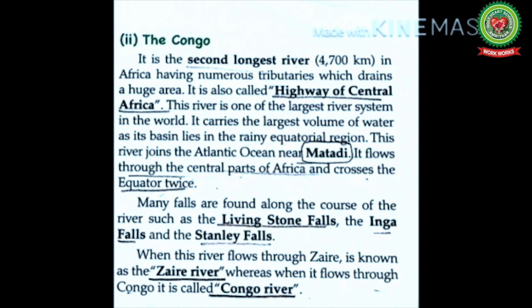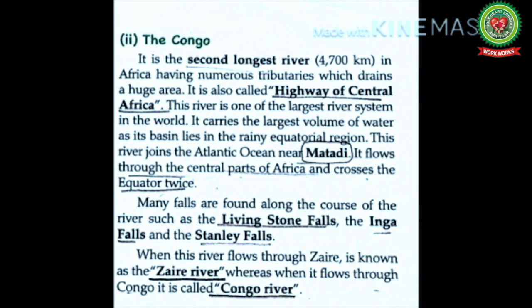The Congo is the second longest river in Africa, having numerous tributaries, which drain a huge area. What are tributaries? The small rivers that join the main river. It is also called the Highway of Central Africa. Now, why is the river Congo called the Highway of Central Africa? The reason is, when there were no railways and roads, the river Congo acted as a lifeline, as much of the trade of Central Africa was done by passing through this river.